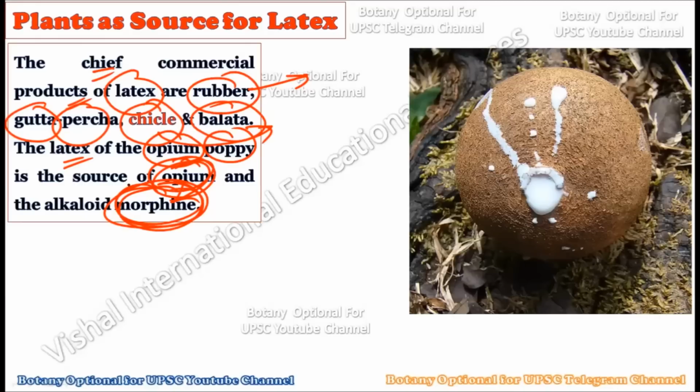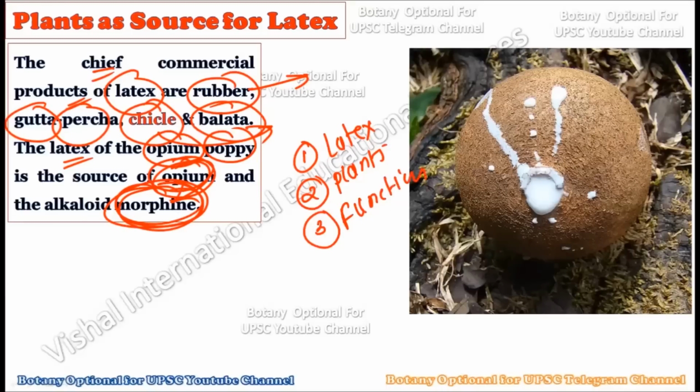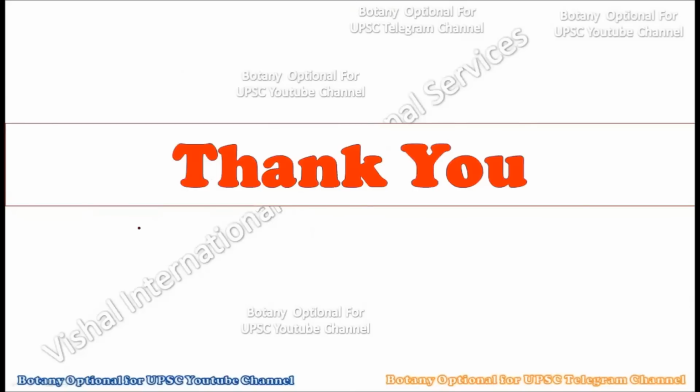All these things relate to the latex. You should understand first what you mean by latex. Second, which plant families are able to produce this kind of latex. Third, the function of the latex in the plant body. There are basically two functions: the very first is healing, the second is defense against the herbivores. Then fourth, how this latex is economically important from the human point of view. In this way your answer should go in the UPSC mains as well, with appropriate examples, just like the example of the rubber and the example of the drug morphine. All right, so this is all about the latex, this topic.